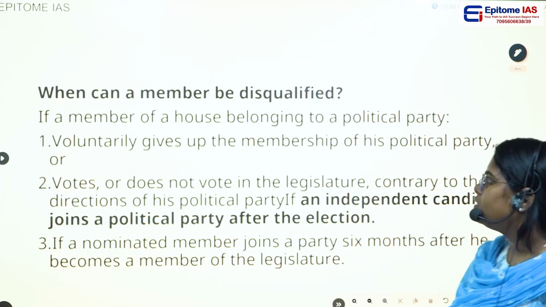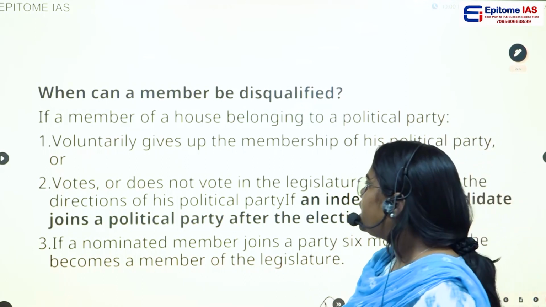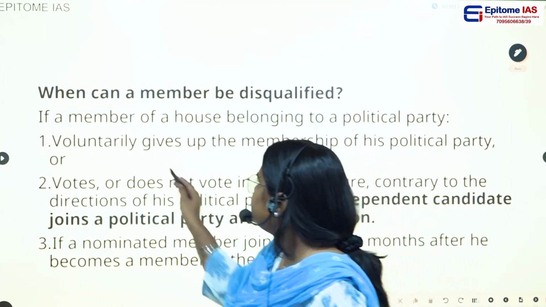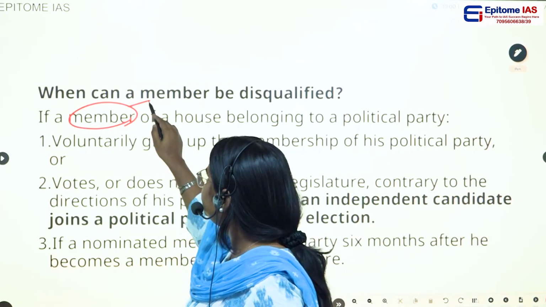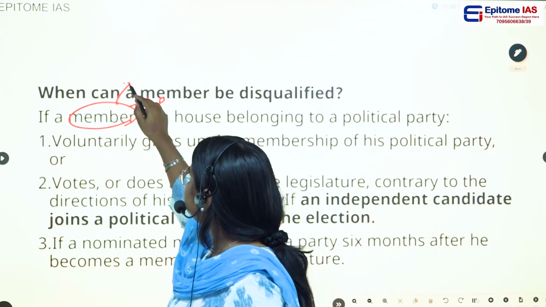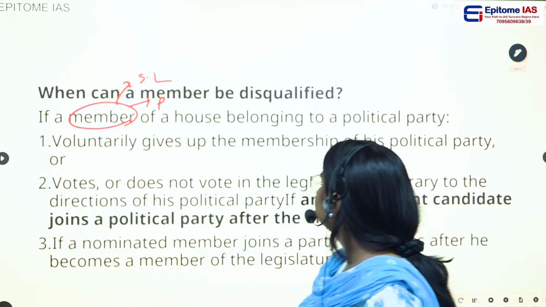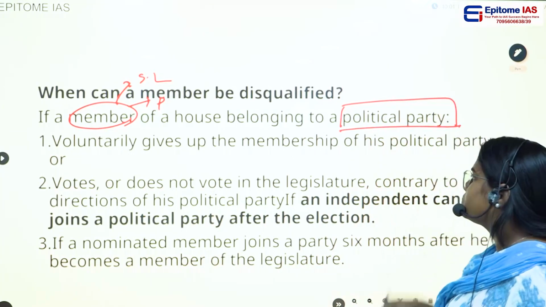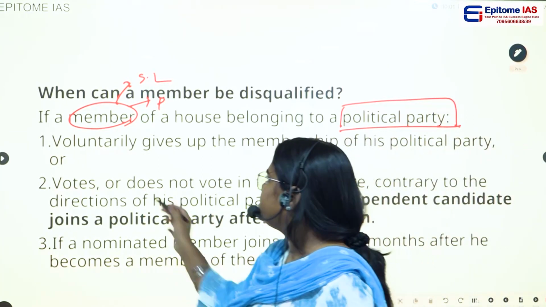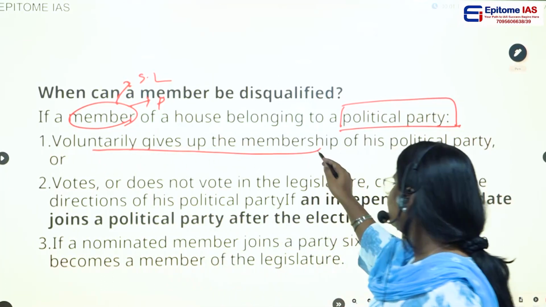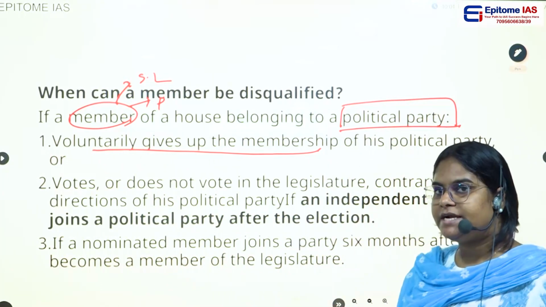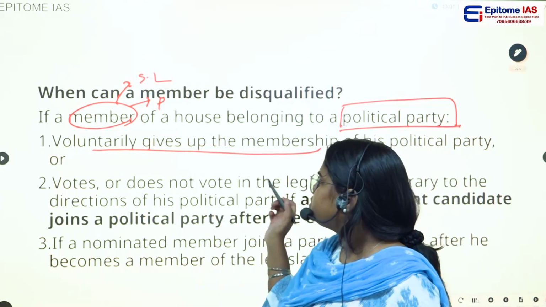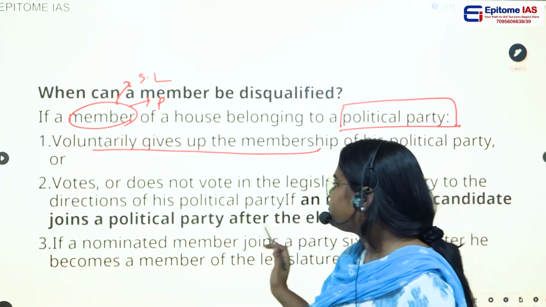If you see how they will be disqualifying a member, let's say there is a member of a house, either Parliament or any state legislature. If he belongs to a particular party, but he voluntarily gives up his membership after getting elected, then his membership will be disqualified.